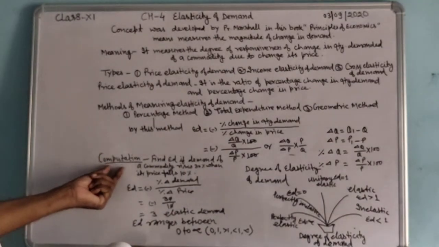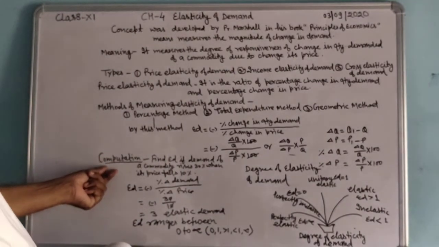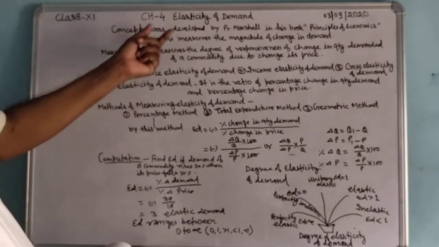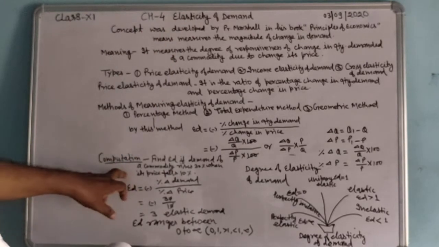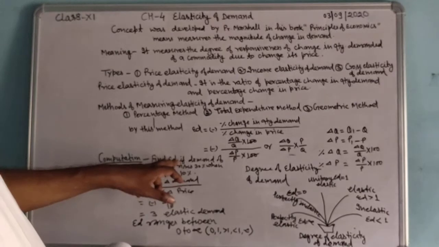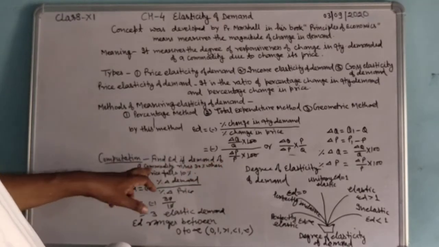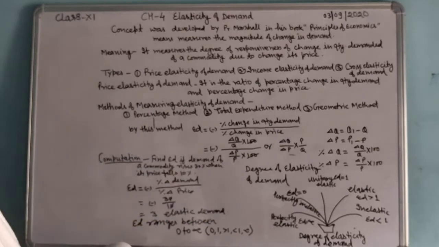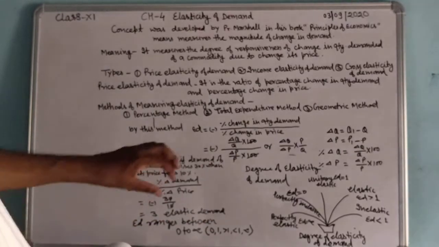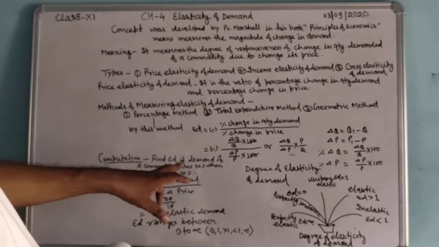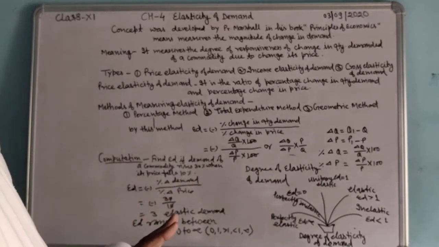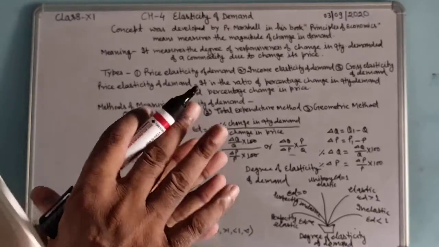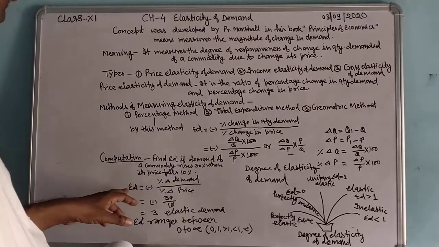Take one example for calculation of elasticity of demand. Find elasticity of demand if demand of a commodity rises by 30% when its price falls by 10%. When both are given in percentage, there is no problem in calculating elasticity of demand.